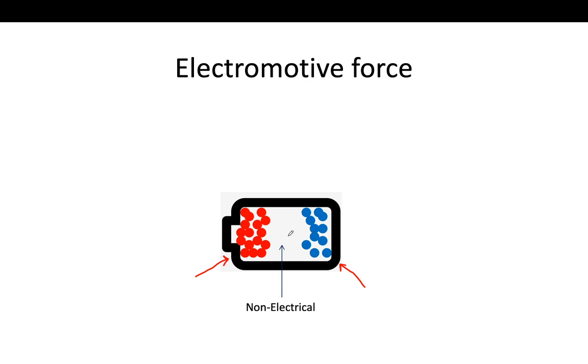Actually, the battery is not providing current. The work of the battery is to keep the flow of current inside a device or inside a wire. You can say it is used to keep the equilibrium. How? Let's see. Inside a battery, actually it is non-electrical because no current is there.